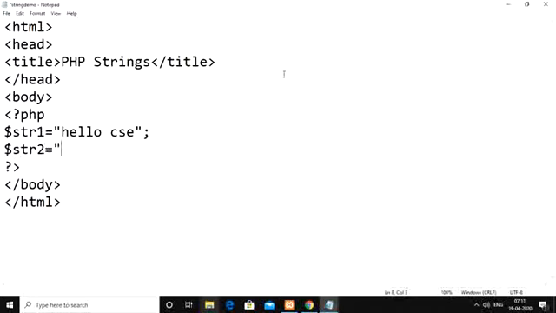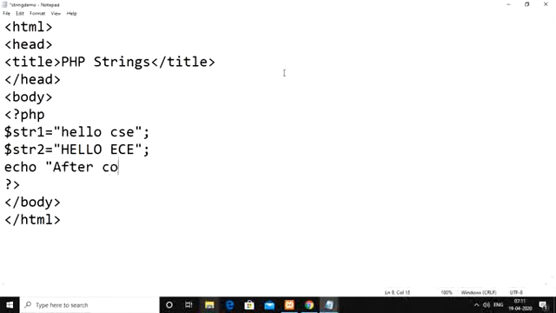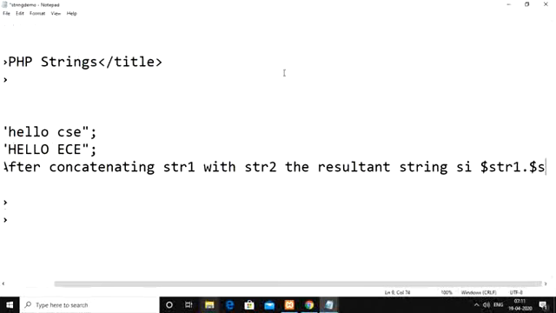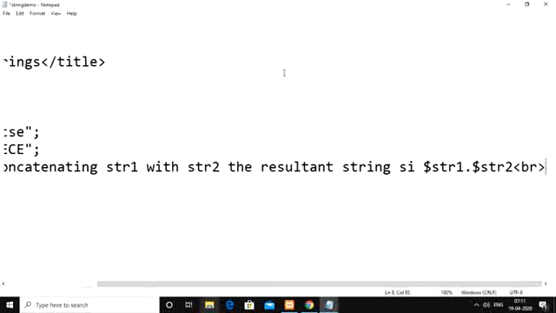$str2 I am giving as hello ECE. This one, let us say we want to take in capital letters. Now we are going to apply each and every string operation for all these two strings. So first we will start with concatenation. After concatenating $str1 with $str2, the resultant string is $str1 dot $str2. Use the break statement at the ending.